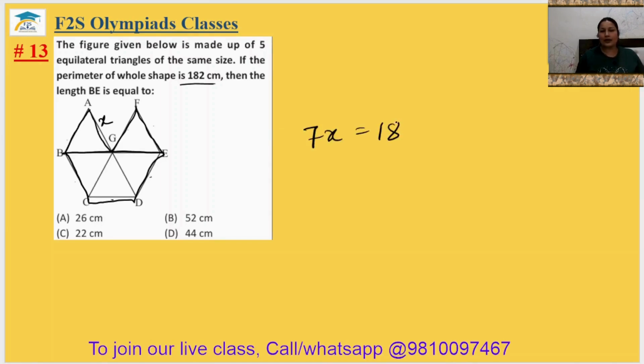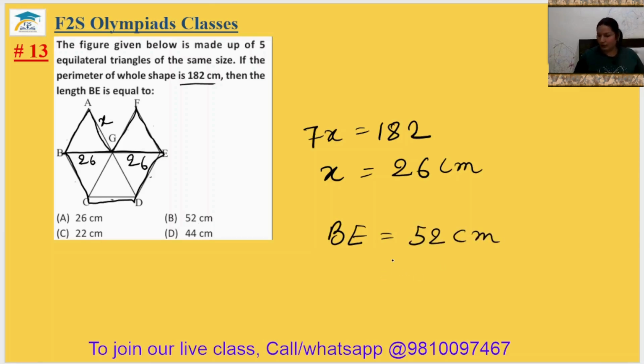7x equal to 182. So x will be equal to 26 centimeter. This is 26, this is 26. So BE will be equal to 52 centimeter. Okay, available in option B. So 13th answer will be option B.